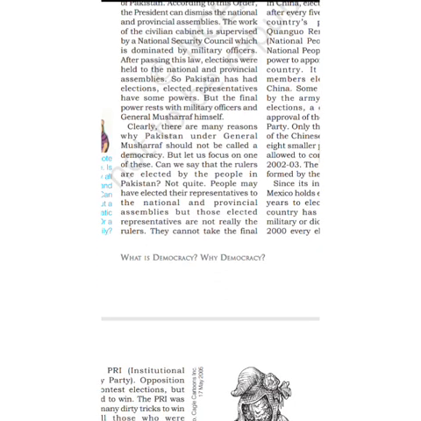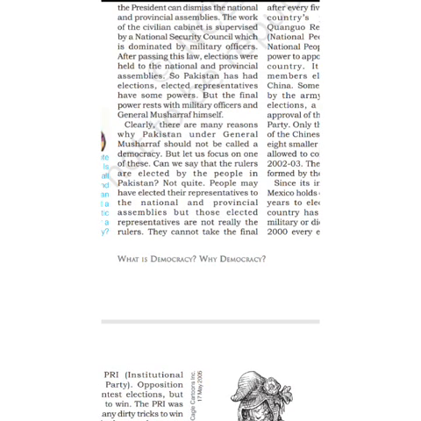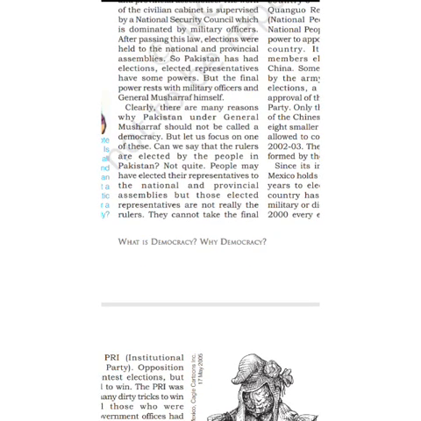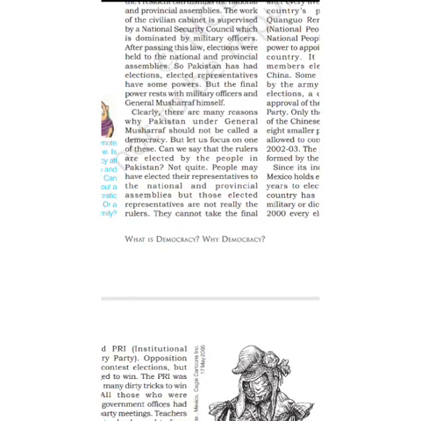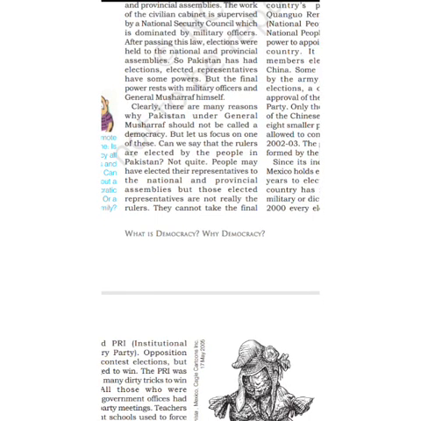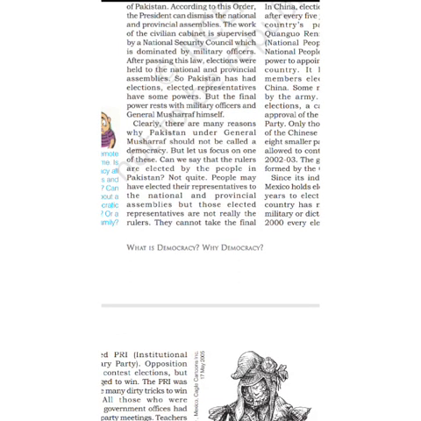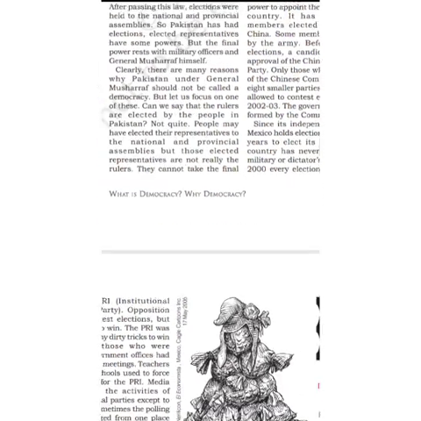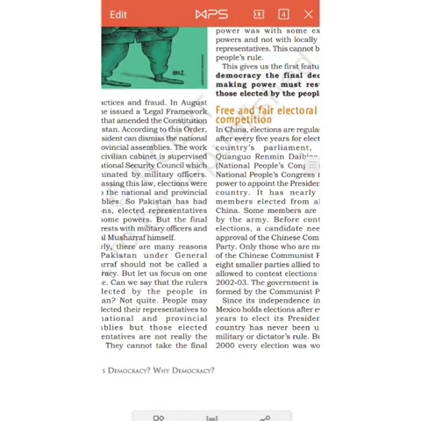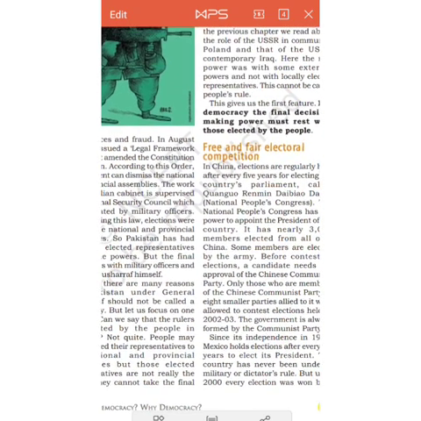So clearly here, simply one point is given: there are many reasons why Pakistan under General Musharraf should not be called a democracy. But let us focus on one of these. Can we say that the rulers are elected by the people in Pakistan? Not quite. People may have elected their representatives to the national and provincial assembly, but those elected representatives are not really the rulers. Whoever they elected, they are not the rulers because they use their own power. That's why this declared that Pakistan is not a democracy.